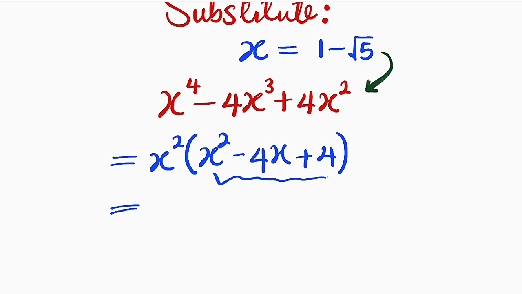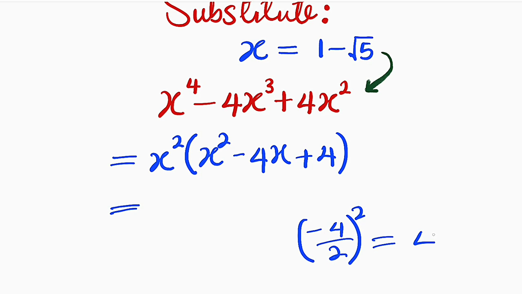All right, so this is what we have. And if you observe, this is a perfect squared quadratic expression. Why? The coefficient of x is negative 4. If you divide it by 2 and square that, it will give us 4, which is the constant. So whenever you have a quadratic expression in this form, it is said to be a perfect squared quadratic expression.